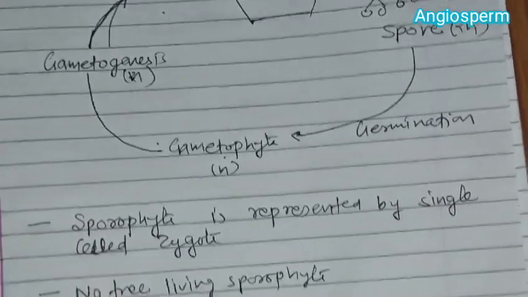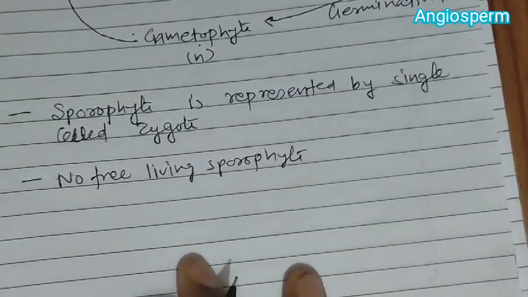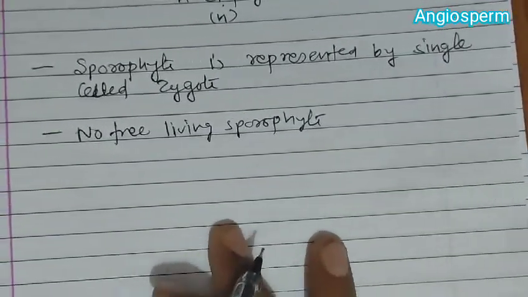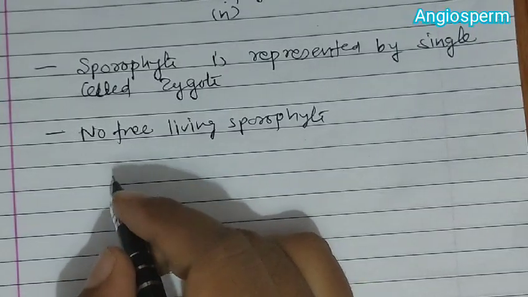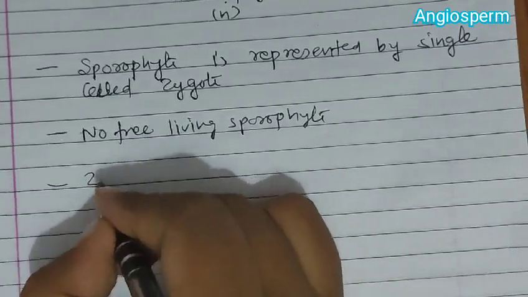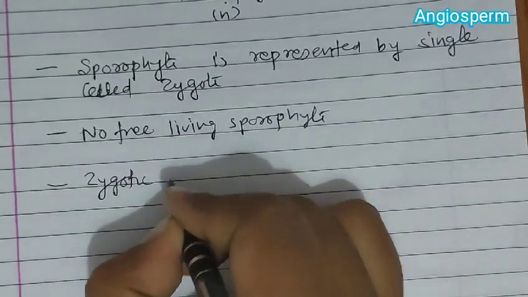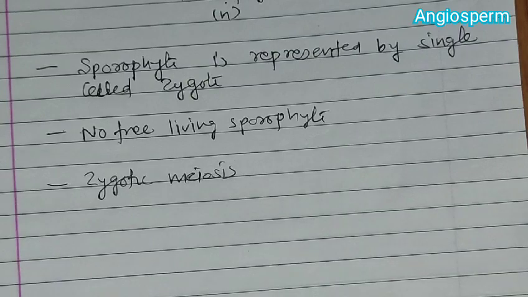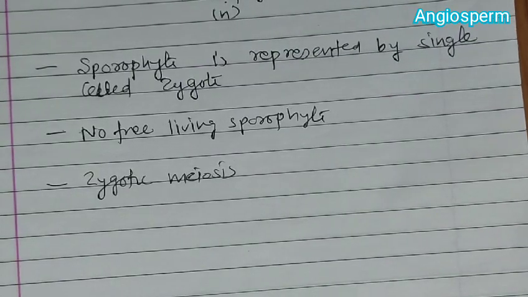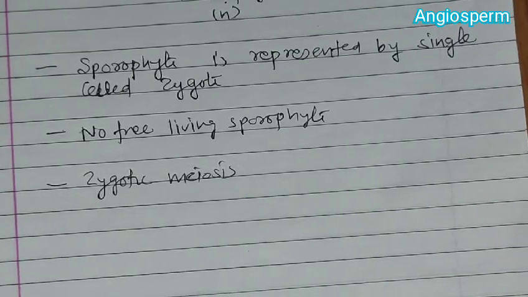Means zygote is not free living. Next, meiosis in the zygote results in the formation of haploid spores. So we have just studied that zygotic meiosis is happening and spores are produced. Haploid spores divide mitotically and form a gametophyte.